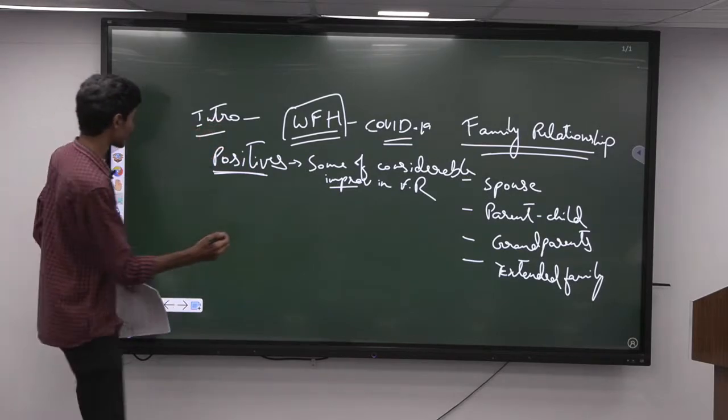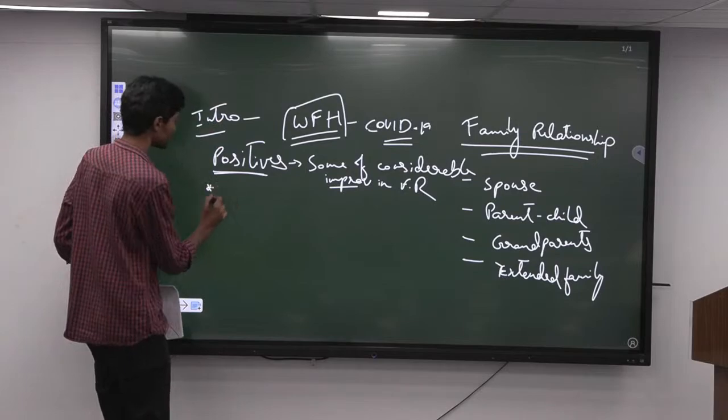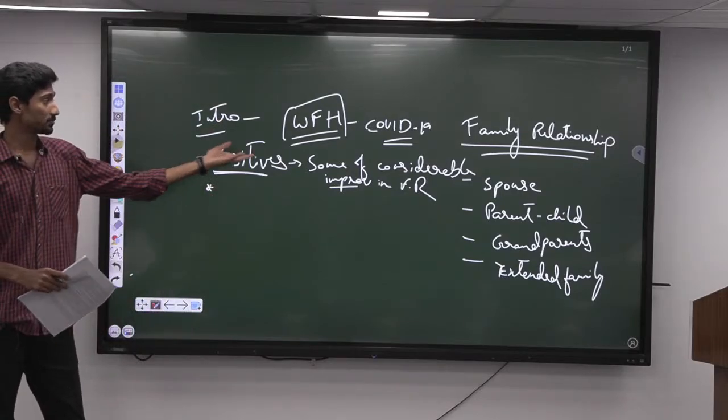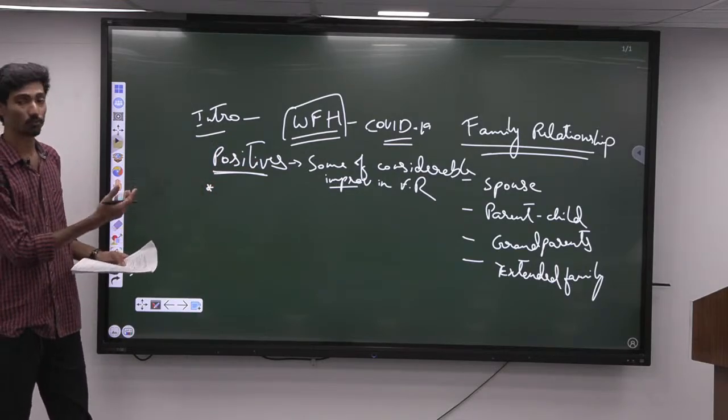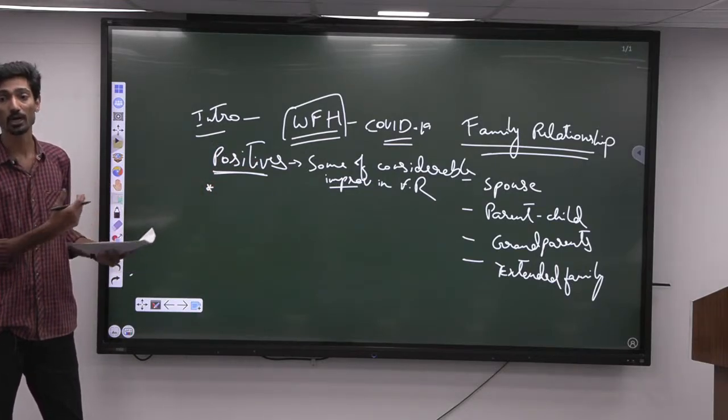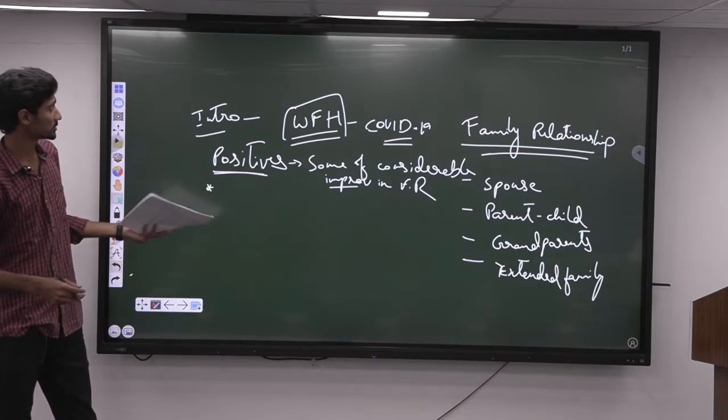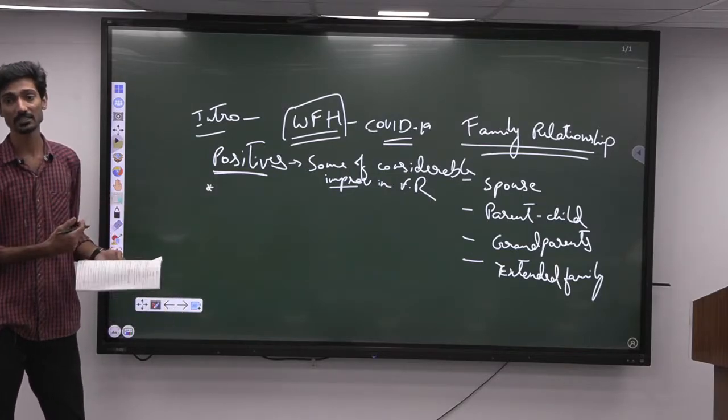Okay, so one of the most important things has been with respect to the relationship between spouses, the husband and wife. Now with the work from home concept, they are able to get more time to understand each other, right? So the relationship between husband and wife has considerably improved.